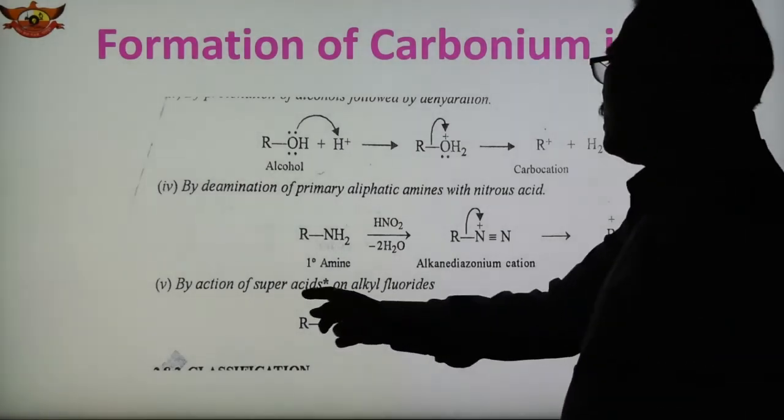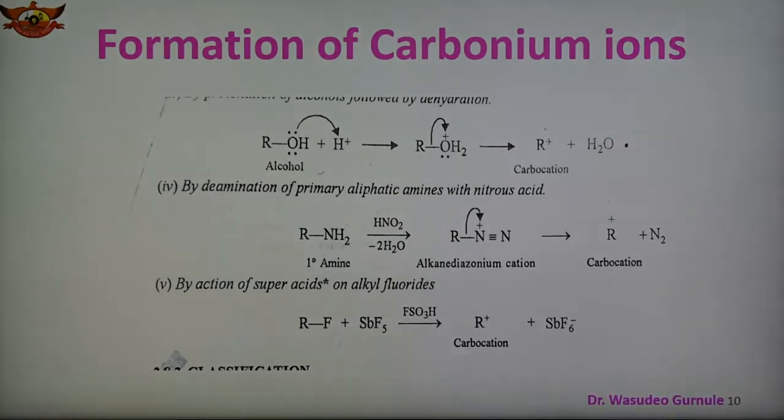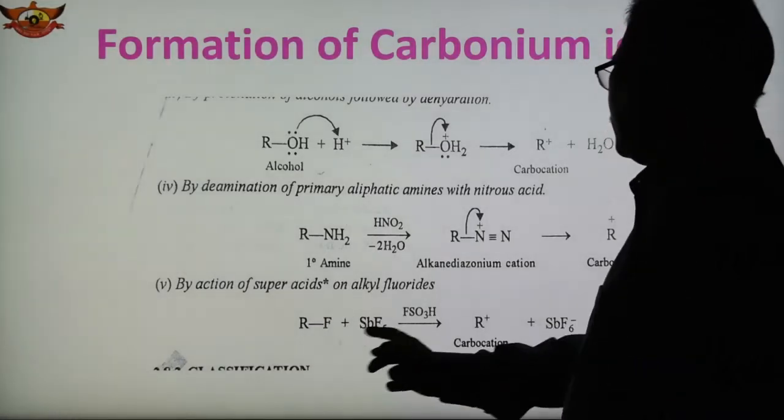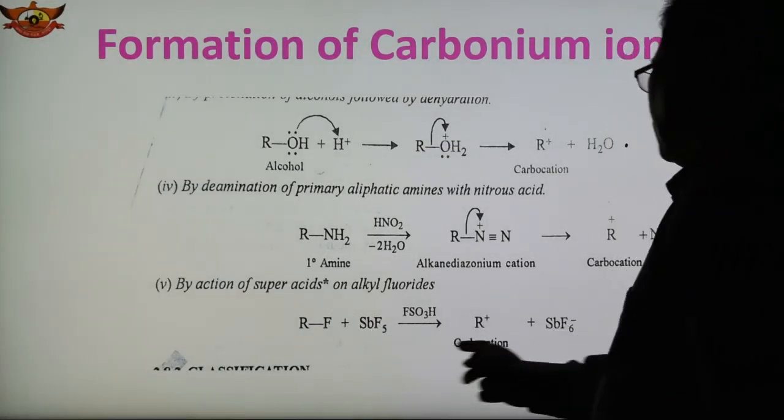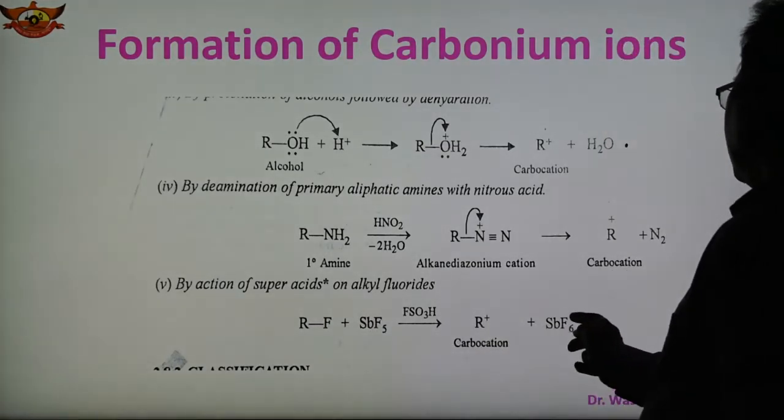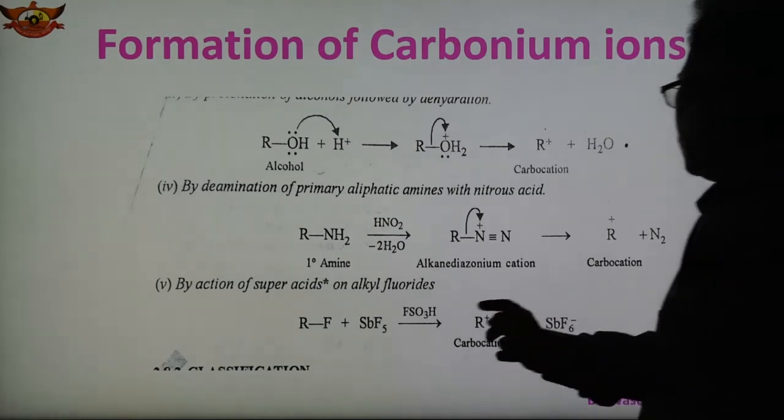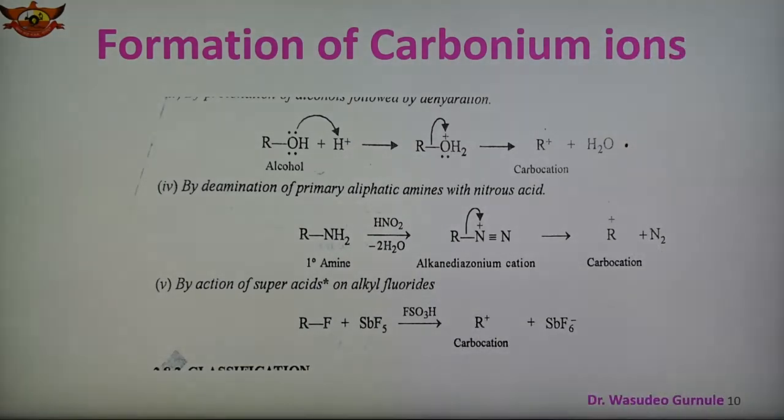Another method is the action of a superacid on an alkyl fluoride. This is the alkyl fluoride and antimony pentafluoride, forming this R+ and the antimony hexafluoride ion. So this is the carbocation. These are the different methods of formation of carbonium ion.